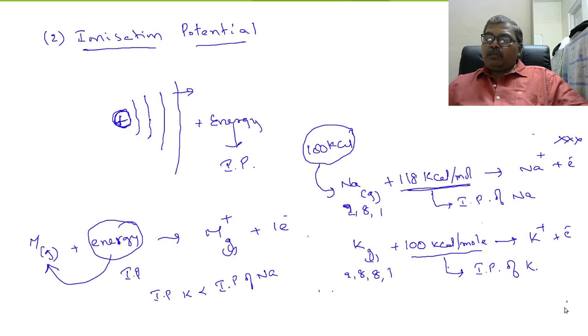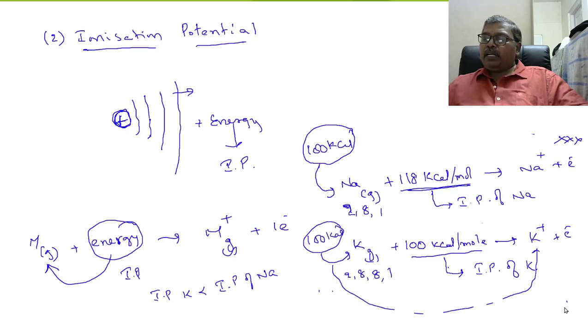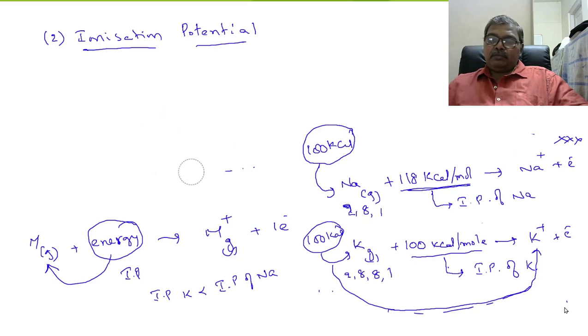Whereas, if the same amount of energy is supplied for 1 mole of potassium atoms, then 1 mole potassium atoms completely convert into K plus. So therefore, which atom has more tendency to form cation? Atom which is having low ionization potential forms cation readily.